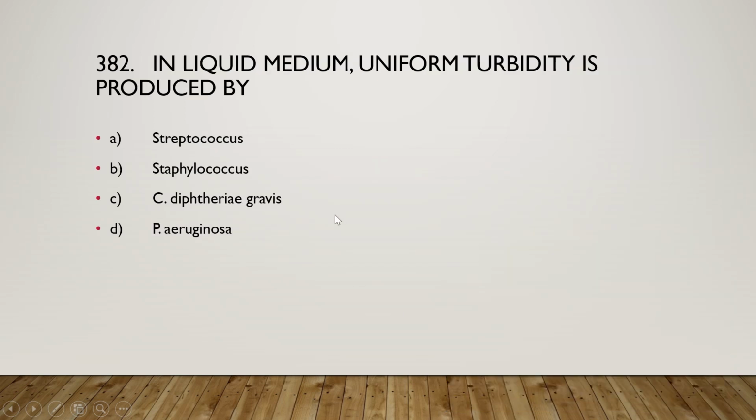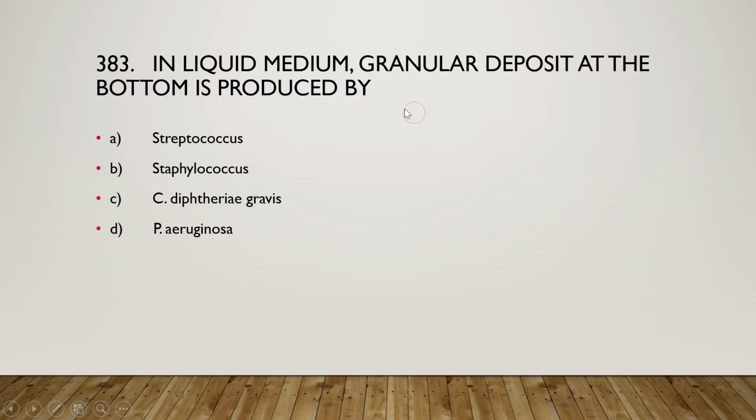Okay, so next one is: in liquid medium, uniform turbidity is produced by Streptococcus, Staphylococcus, Corynebacterium diphtheriae gravis, or Pseudomonas aeruginosa, and the right answer is option B, Staphylococcus. Next one is: in liquid medium, granular deposit at the bottom is produced by Streptococcus, Staphylococcus, Corynebacterium diphtheriae gravis, or Pseudomonas aeruginosa, and the right answer is option A, that is Streptococcus.